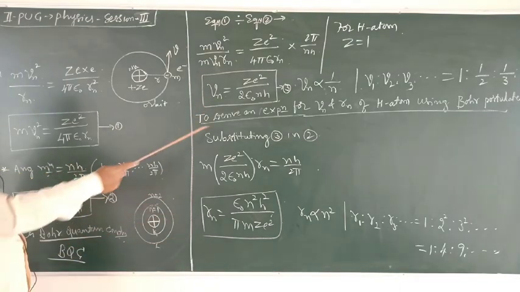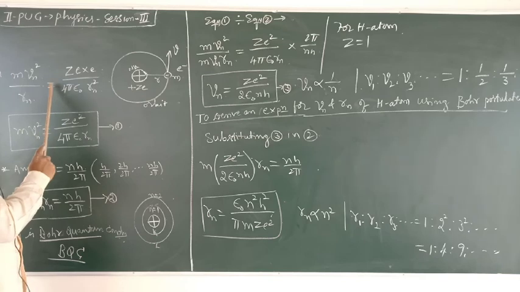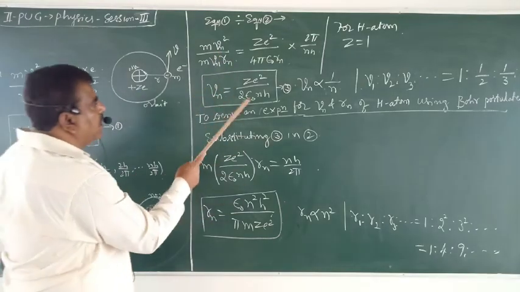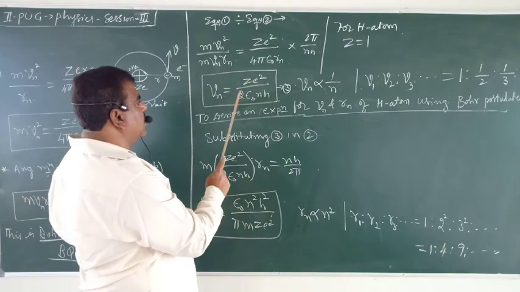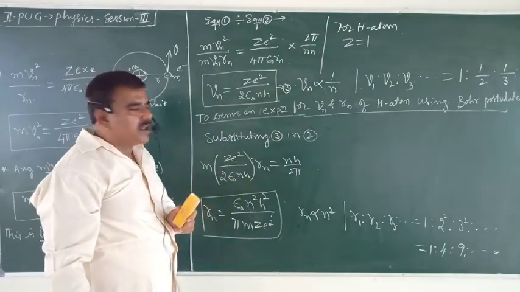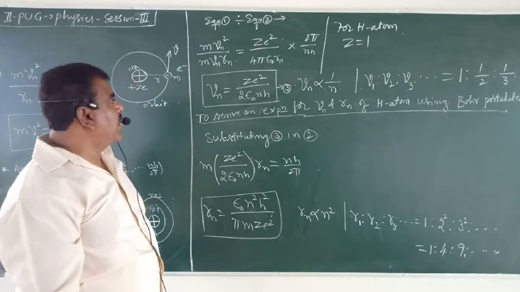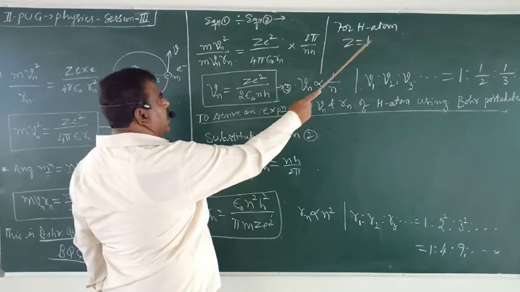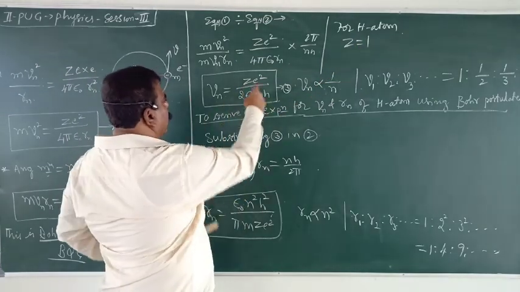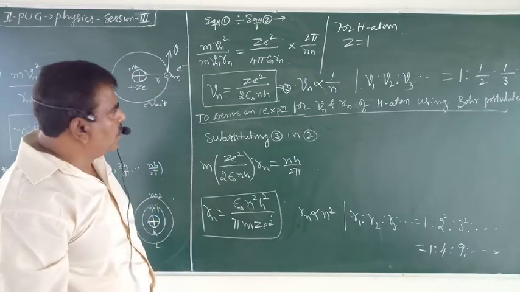So consider a hydrogen atom, it consists of so and so. According to Bohr postulate, you write this equation, this one, then divide, and get this expression. This gives the expression for the velocity of the electron in the nth permitted orbit. For a hydrogen atom, Z equals 1. So if you put Z equals 1, you are left with e square by 2 epsilon naught n h.